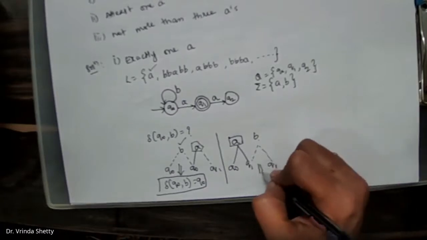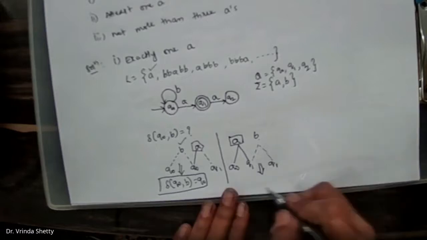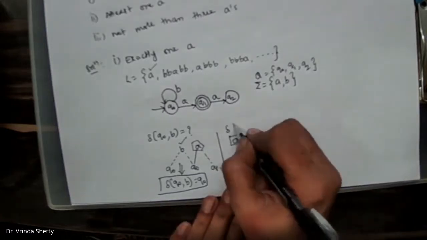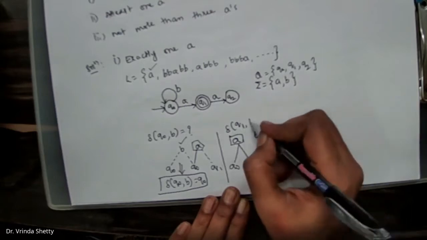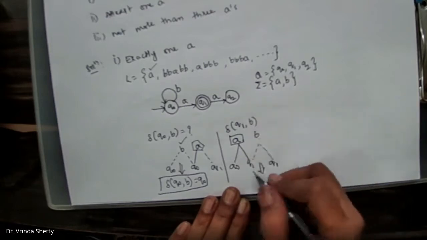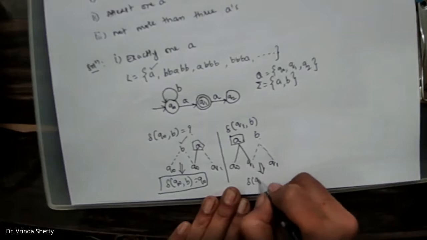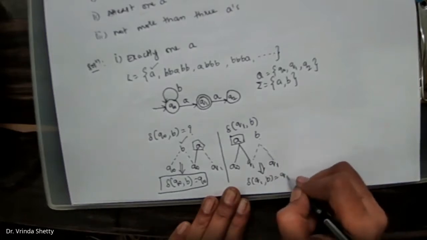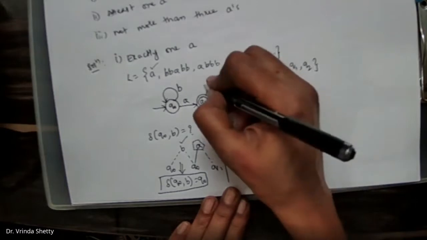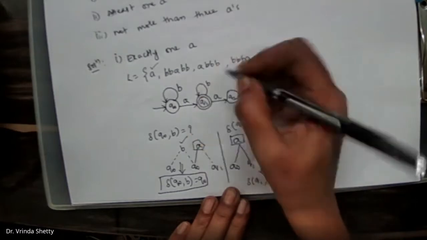That is, we'll write it as delta. We have to find delta Q1 on B. A is done here. Q1 on B is required. So delta Q1 on B is equal to which state it is going? Q1 on B is Q1.